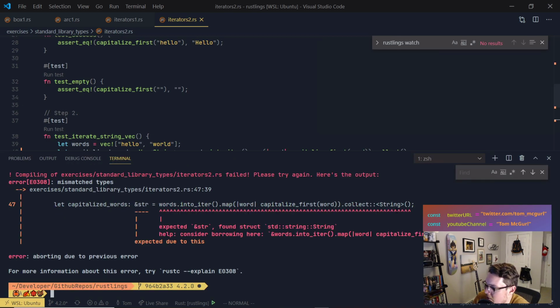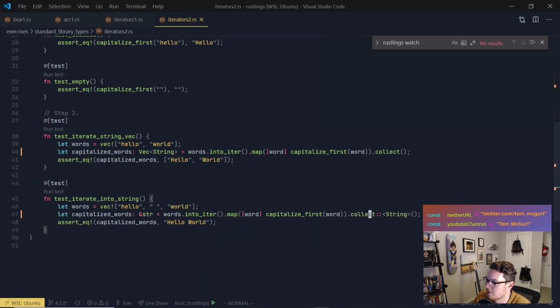Expected string slice, found struct string. Consider borrowing here. Yes, so it's expecting a string slice, and we are returning a string. Can you collect by vec, like vec exclamation point, and use that to collect it? I don't know.